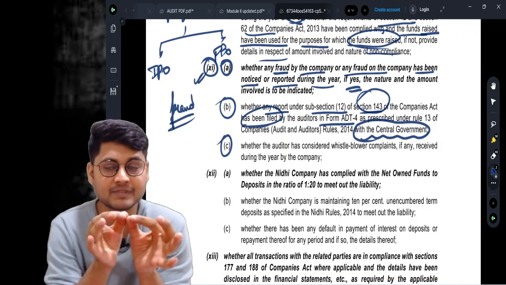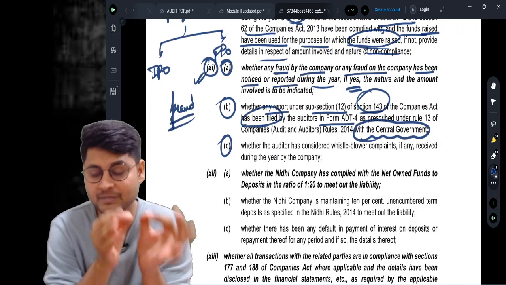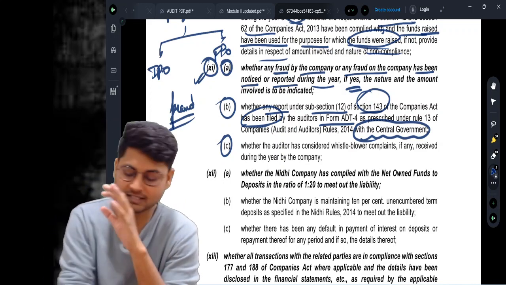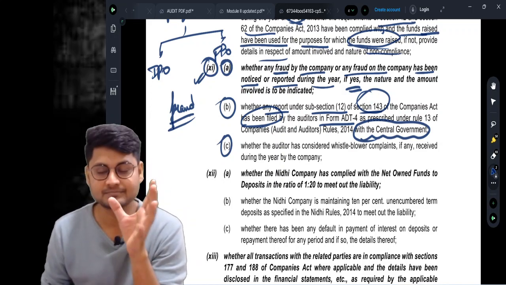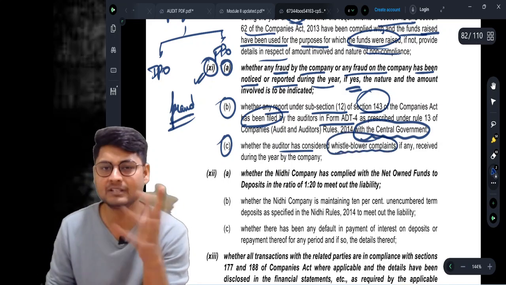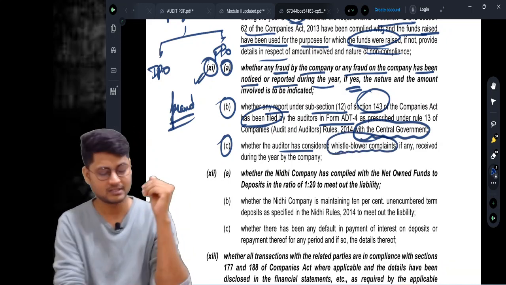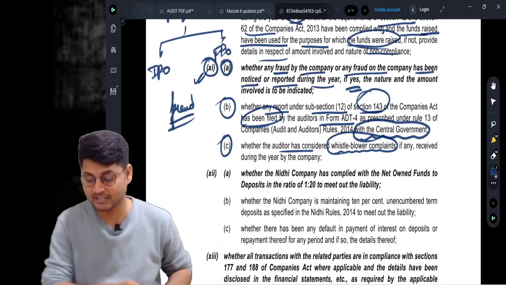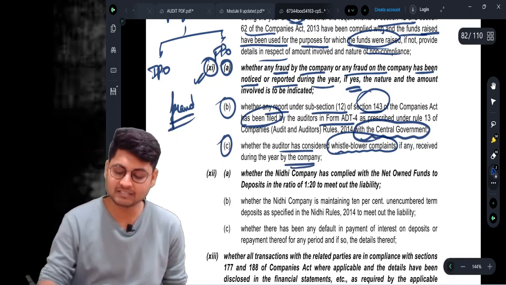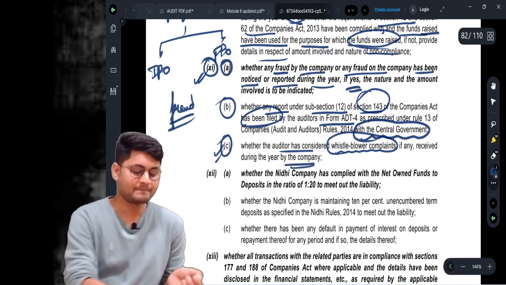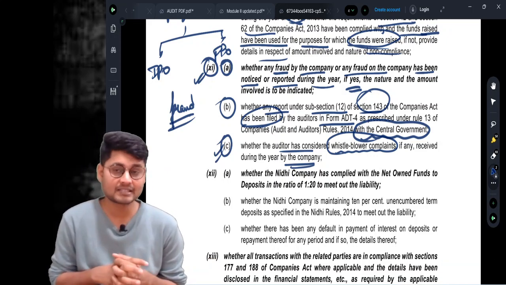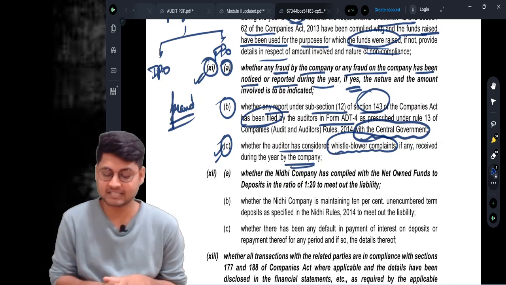mechanism. If someone uses that whistleblowing mechanism in the company during the year, then such things are to be reported by the auditor under subclause number C of clause number 11. See whether the auditor has considered whistleblower complaints. Anyone in the organization, either an employee or an officer, can escalate the matter to the higher authorities. If any is received during the year, then it must be considered by the auditor also. So whether the auditor has considered it or not, we need to report in this clause. I guess you are all getting the point. With this I am done with the 11th clause of para number 3.